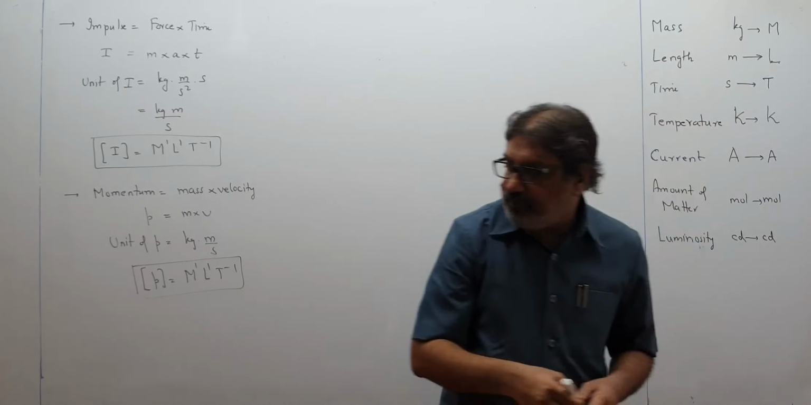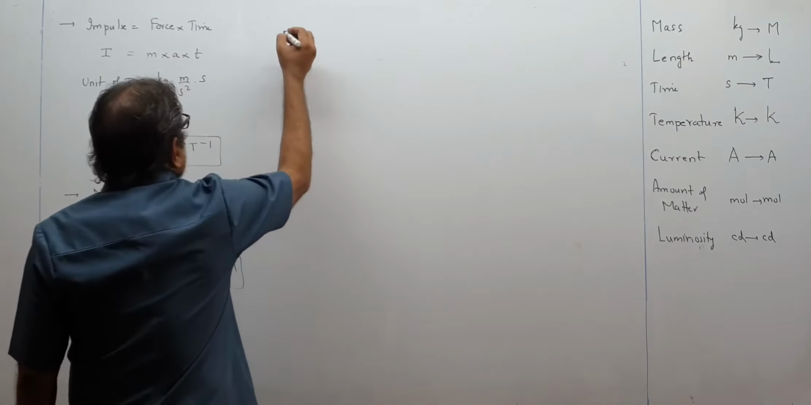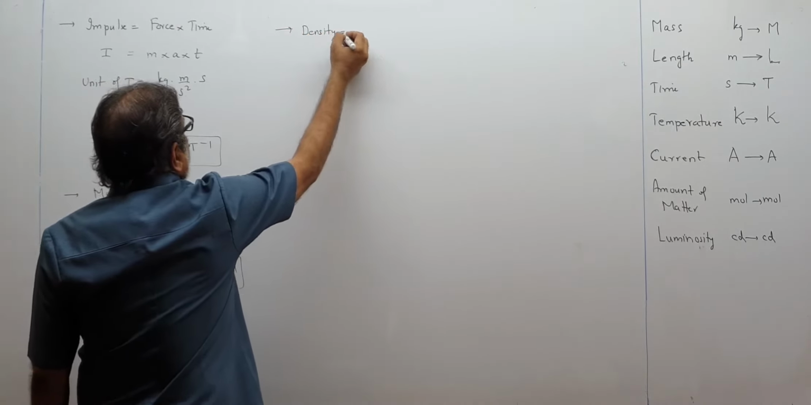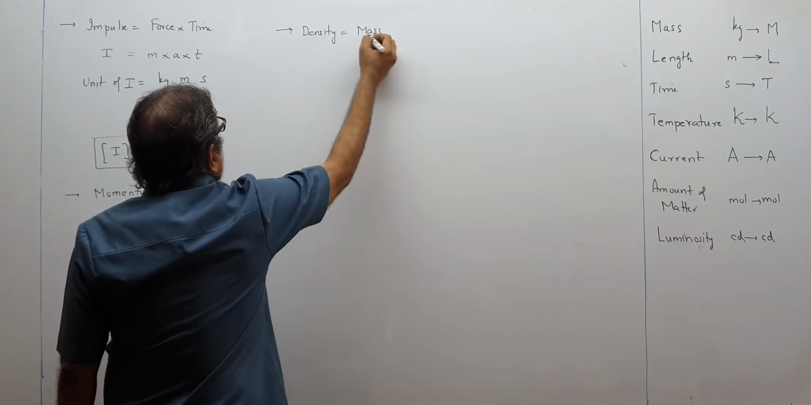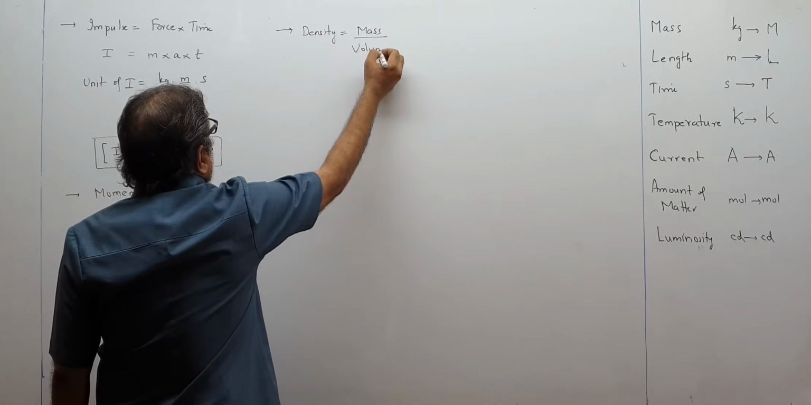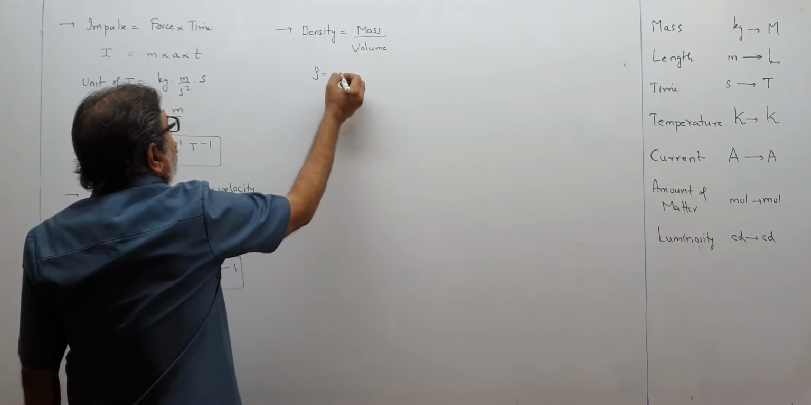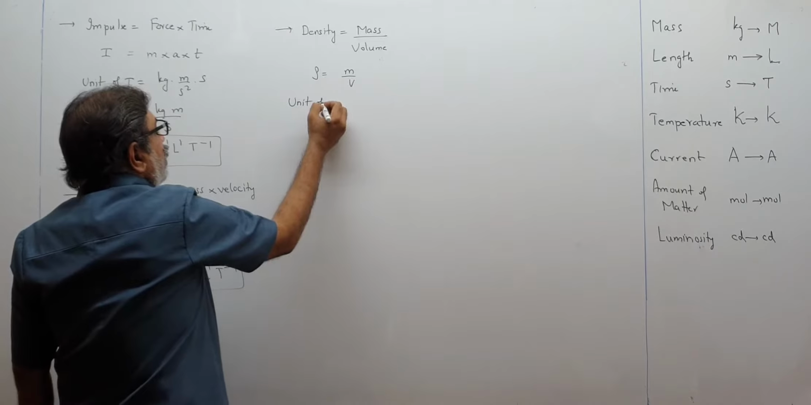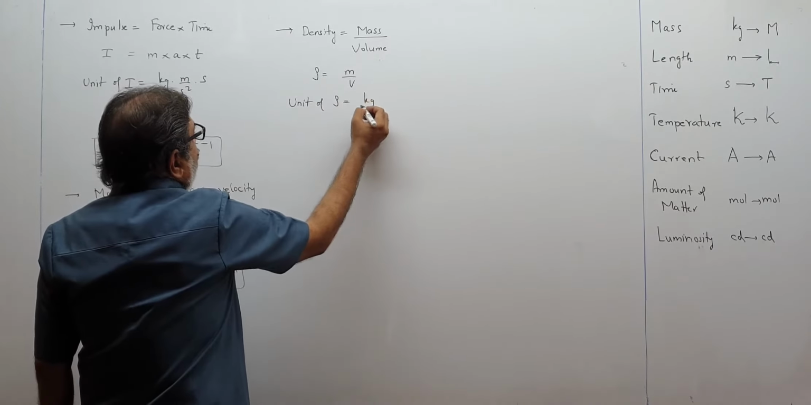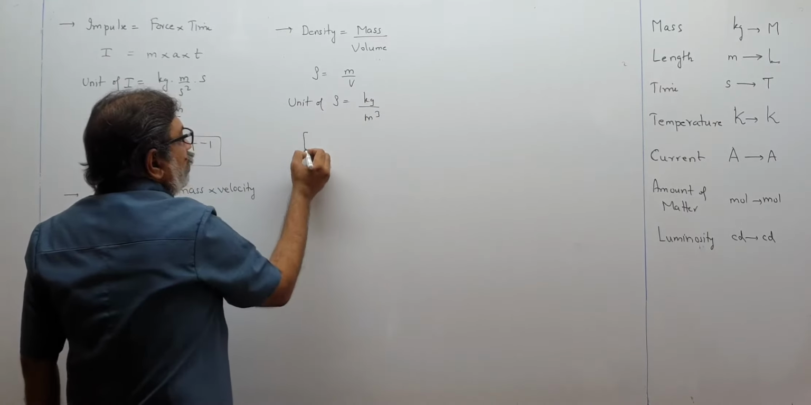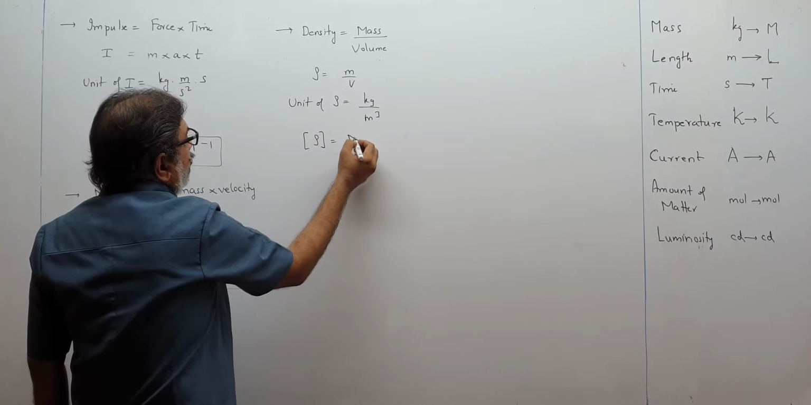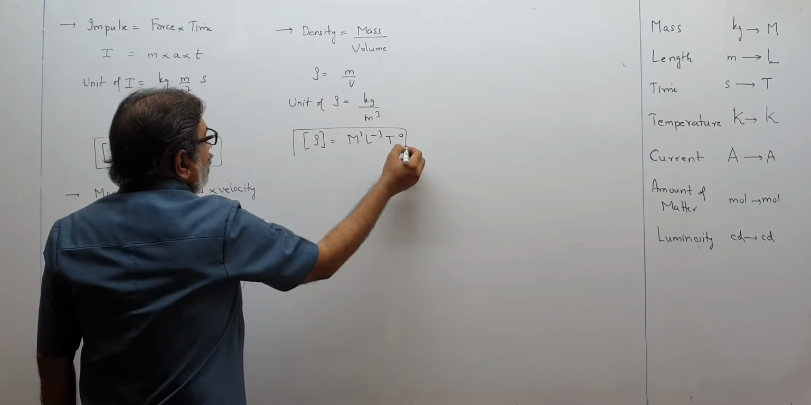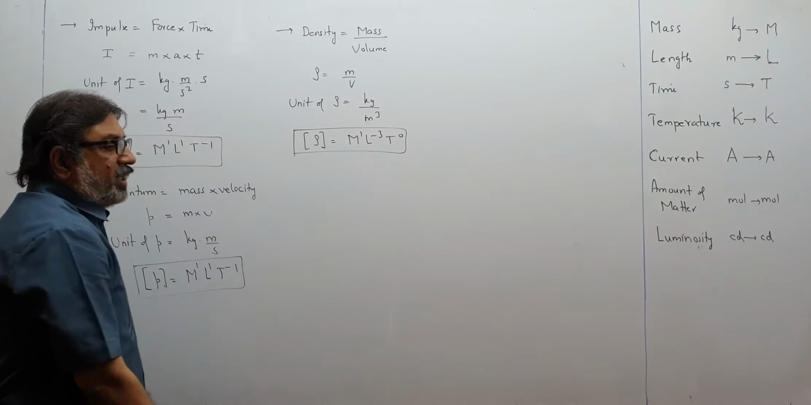Okay, then we have got density, or rather mass density, that you know is mass upon volume. So density will be mass upon volume. So unit of rho will be kg upon meter cube. So dimensional formula for density will be M1 L minus 3 T0, because there is no second over here. So we think like this for density.